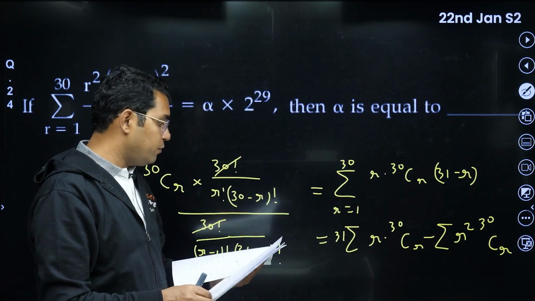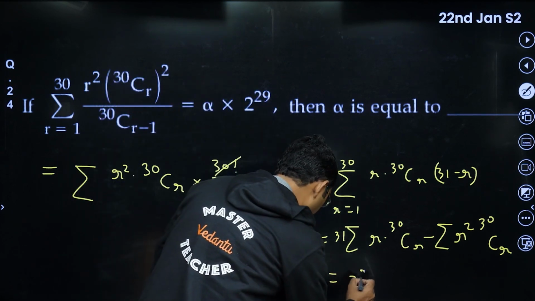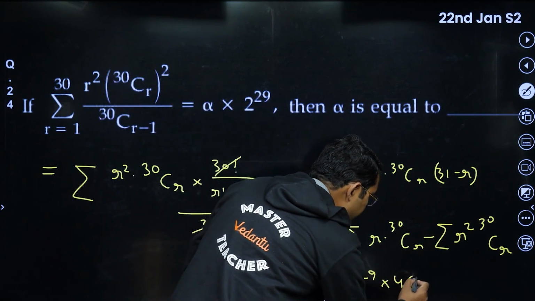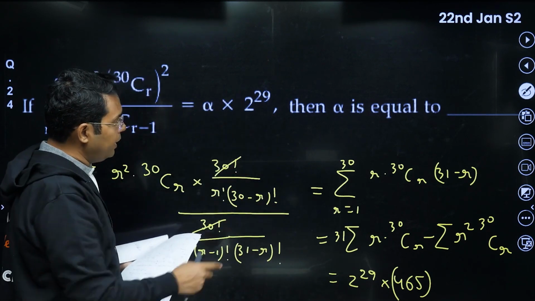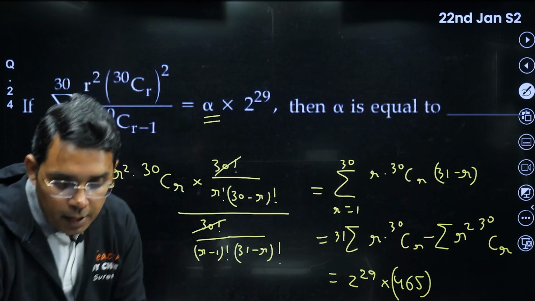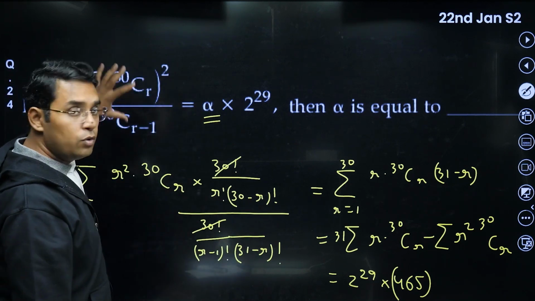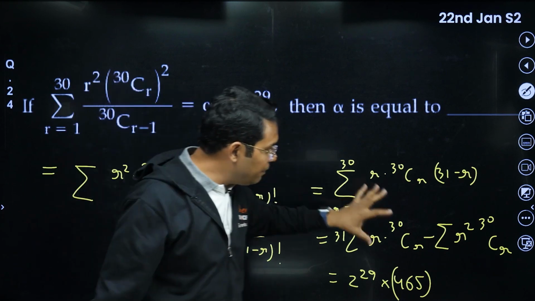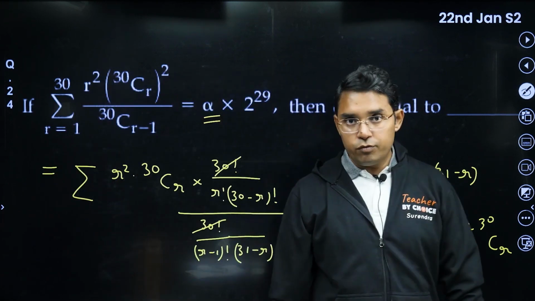I think after solving, what we are getting was coming out to be 2 power 29 into 465. Okay, so this was given to be alpha into 2 power 29. So this alpha was coming out to be 465. Okay, so this question again was not very difficult, but yes, if you get to know what should be my first step and you remember these results, then you will be able to get this answer. Okay, let's move to the next question.